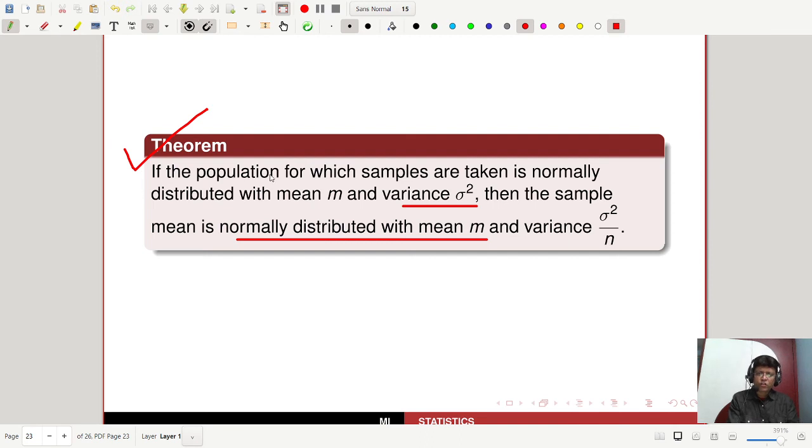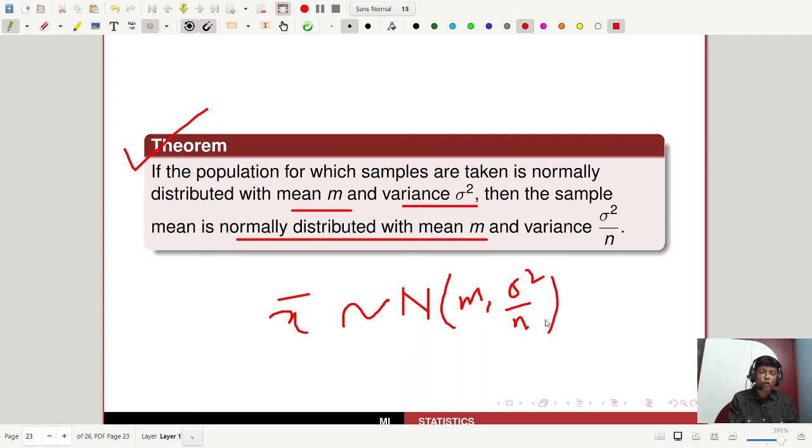Okay, so this is very important. If you are talking about a population for which samples are taken that is normally distributed with mean m and variance sigma square, then the sample mean x bar is normally distributed with mean m and variance sigma square by n.